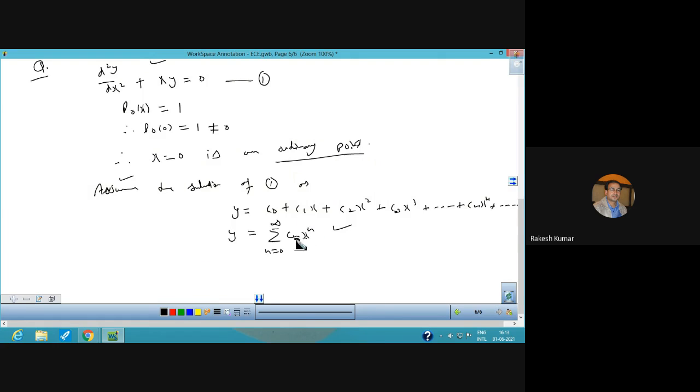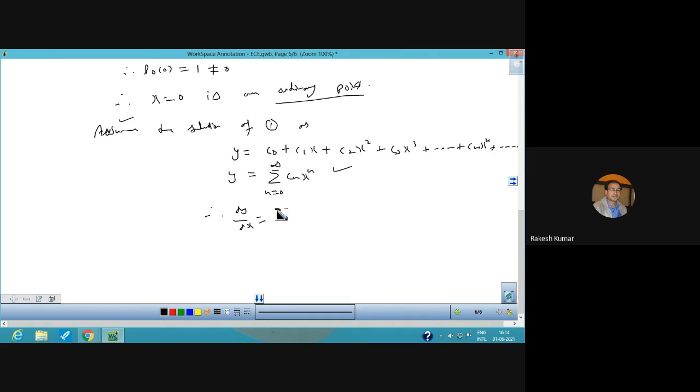Now just see what we require. We require y here, and now we require the double order derivative of this. So let us find the double order derivative. First of all, we need the first order derivative. The first order derivative of this summation comes out to be the sum of cn n xⁿ⁻¹, and now n will vary from 1 to infinity.